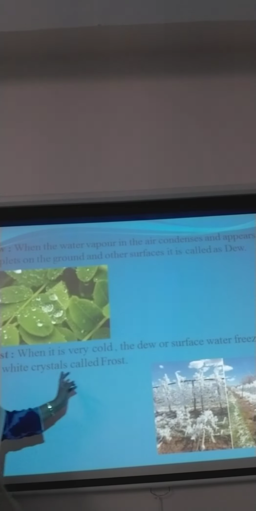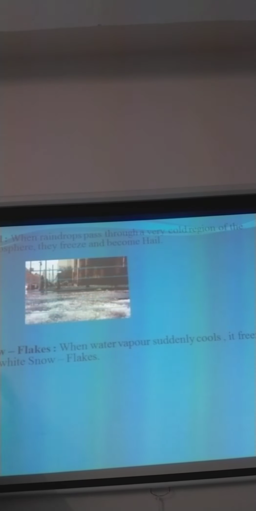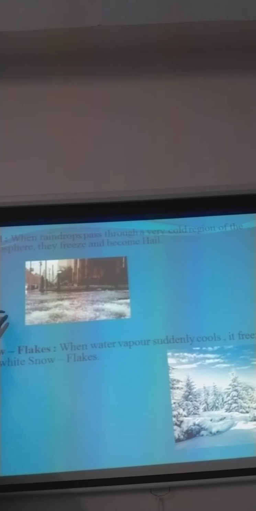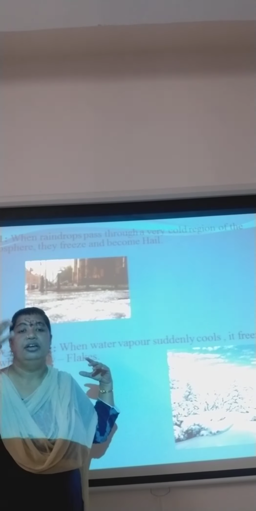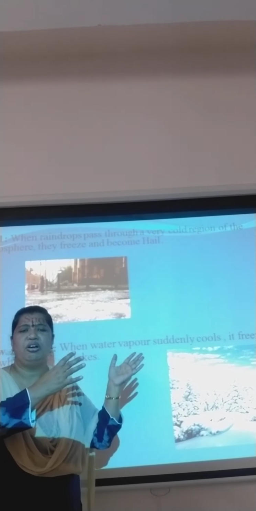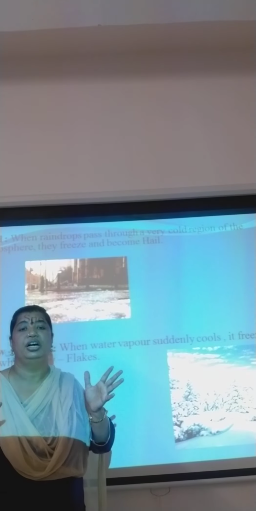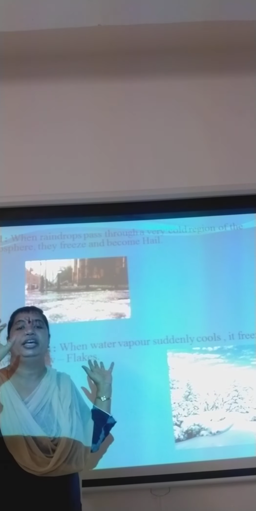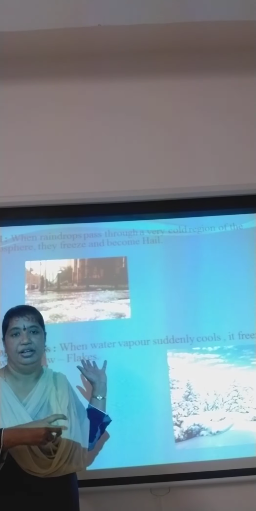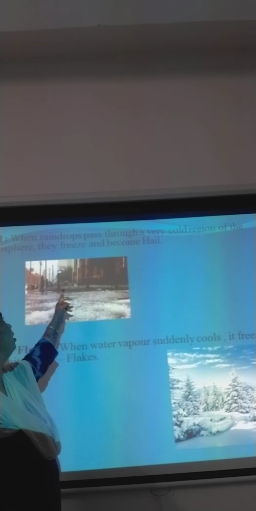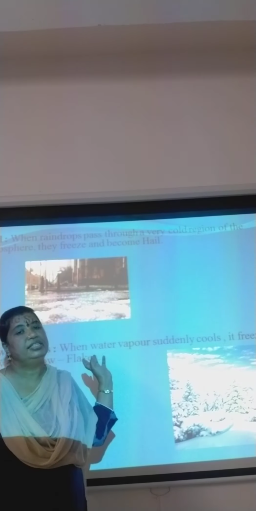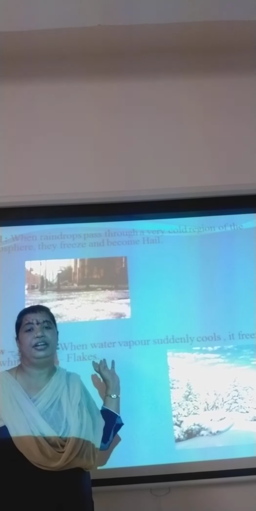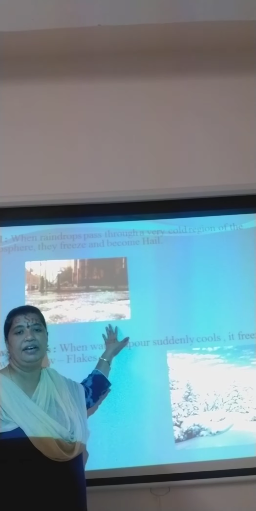Okay, children? Now let's go to the next part. Hail. Hail is nothing but, whenever it is raining, if the raindrops come across a very cold temperature, the rainwater changes into the form of ice. That is called hail. These hailstorms we generally see in very cold countries. It is very rare in our country.